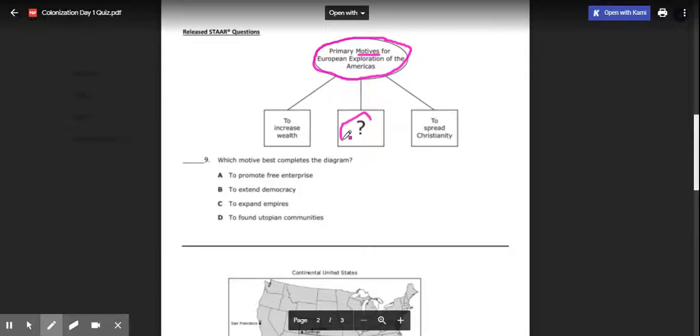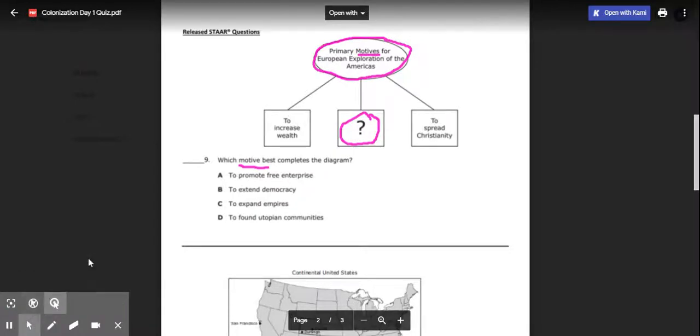But what's another reason or motive? Number nine: which motive best completes the diagram? A, to promote free enterprise. B, to extend democracy. C, to expand empires. Or D, to found utopian communities. Which of these would be the best motive?